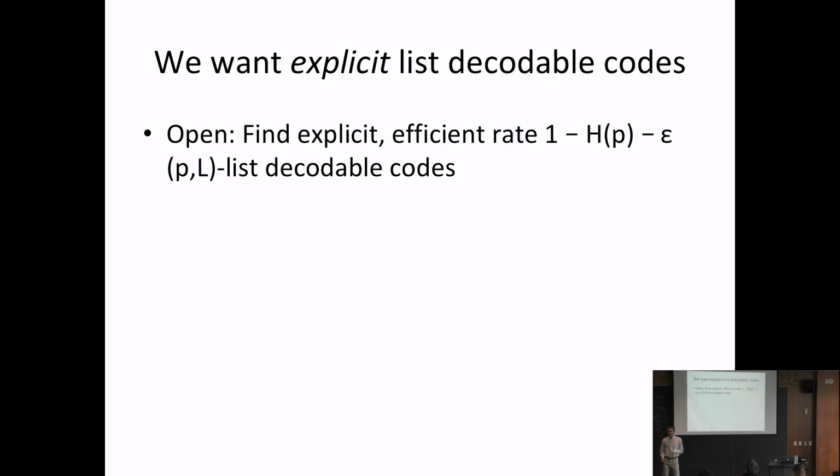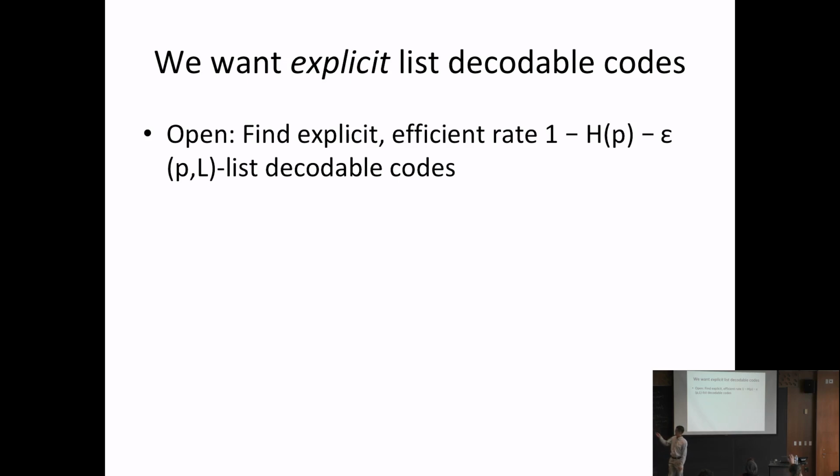Okay, so list decoding is a powerful notion. We can use it to correct twice as many errors as unique decoding, and it has a lot of applications. But for any of this to matter, we need explicit list decodable codes. So notice that this is the best possible rate versus p trade-off we can get, but we get it with a completely random code. So that's very non-explicit. You need exponential in n many bits of randomness. So that's no good. So it's an open question to find explicit, efficient, rate 1 minus h of p minus epsilon list decodable codes.